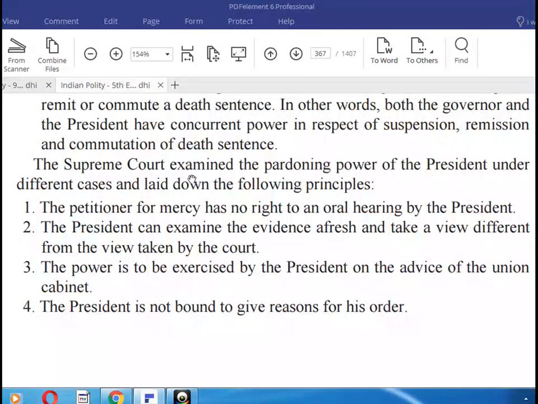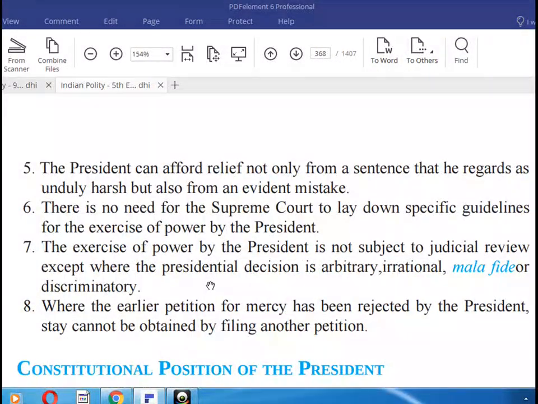The Supreme Court examined the pardoning power of the president under different cases and laid down the following principles. The petitioner for mercy has no right to an oral hearing by the president. The president can examine the evidence and take a view different from the view taken by the court. The power is to be exercised by the president on the advice of the Union Cabinet. The president is not bound to give reasons for his order. The president can afford relief not only from a sentence that he regards as unduly harsh, but also from an evident mistake.